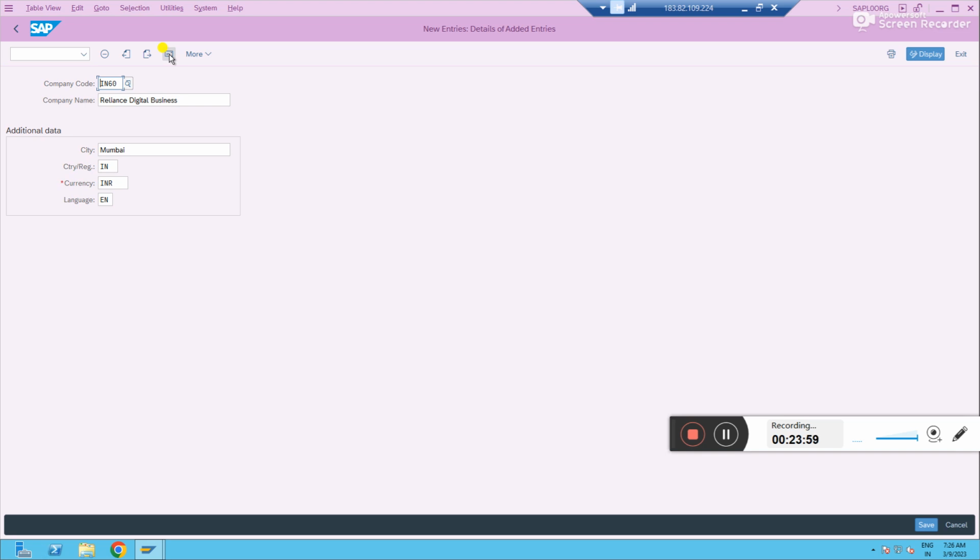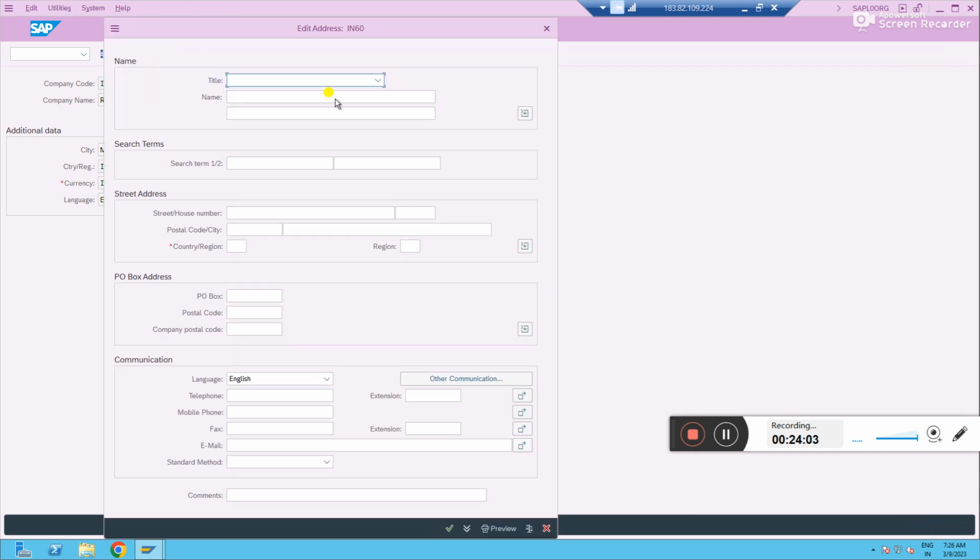Either way you can do. Maybe I'll just save it. It will give me an address pop-up. If you fill it, it will take. If you don't fill it, also it will take it. Better we will fill it.